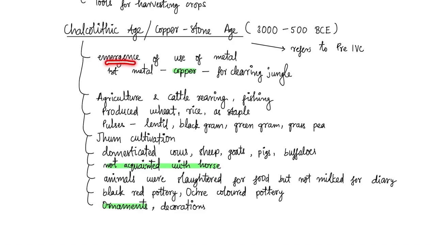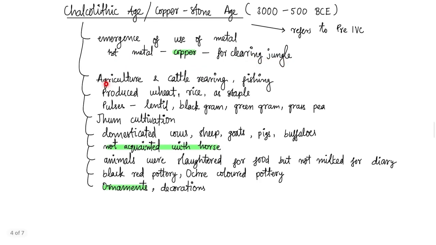Chalcolithic age, marked by the first use of metal, that is copper. Copper was used for clearing forests. The main activities were agriculture, cattle rearing, fishing. They grew crops like wheat, rice, lentils, black gram, green gram, grass pea. They practiced jhum cultivation or shifting cultivation.